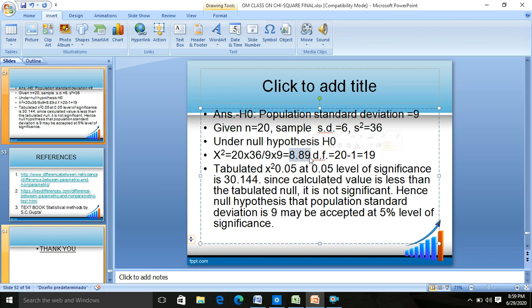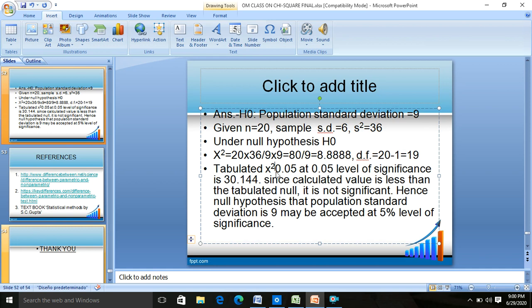It is equal to, almost equal to 8.8. At degree of freedom 20 minus 1, that is 19.